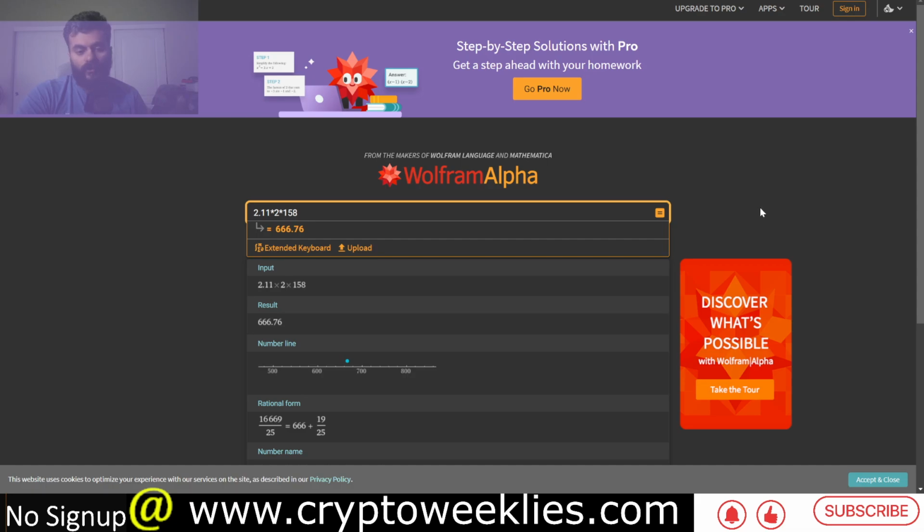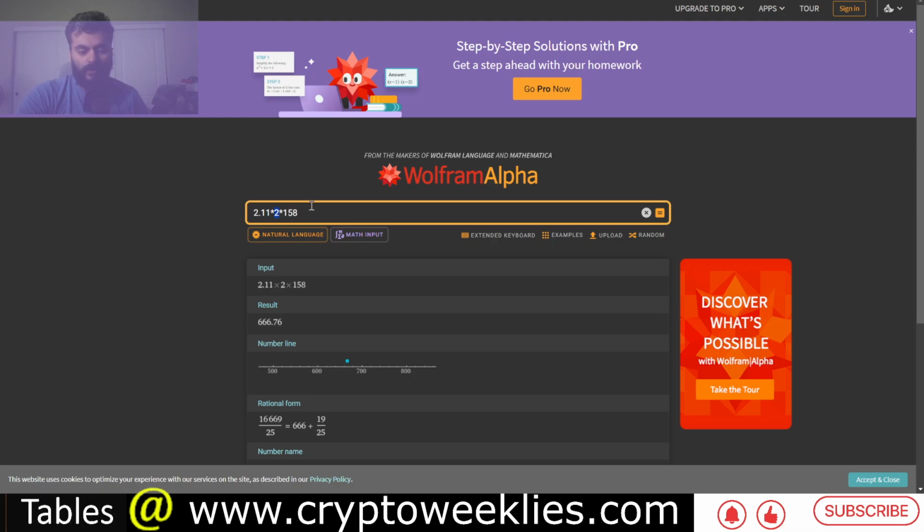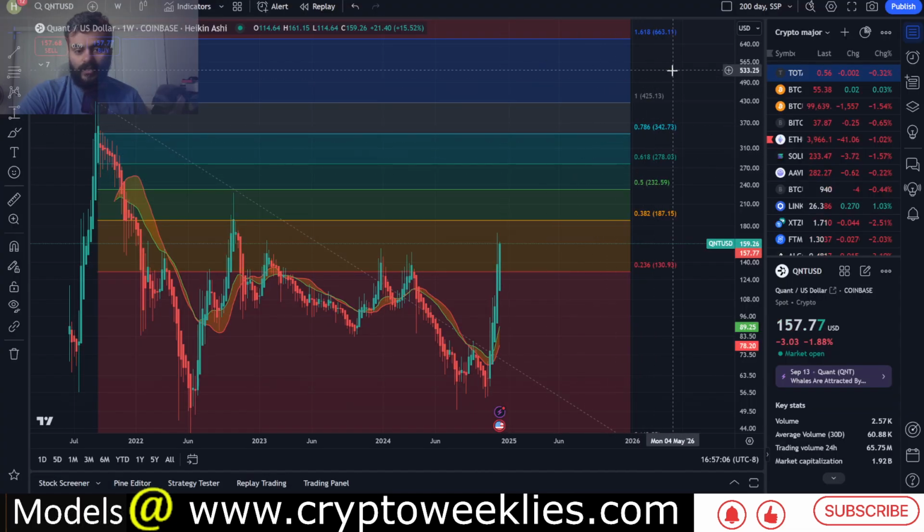And if we go to Wolfram Alpha, a 2.1x return on an asset like Bitcoin, which could very well do a 2x in the bull market of 2025, means going from the 100k level to about a 200k level. In that scenario, at $158, Quant would provide essentially a bull market top at around $666, and this level is quite confluent with Quant USD.